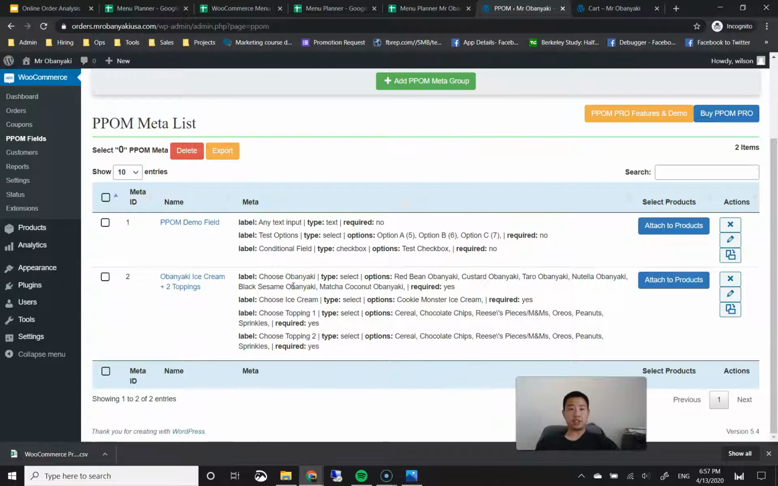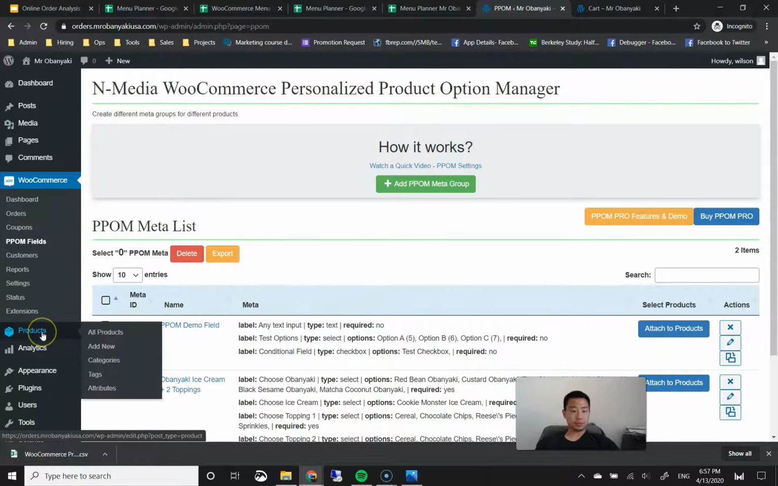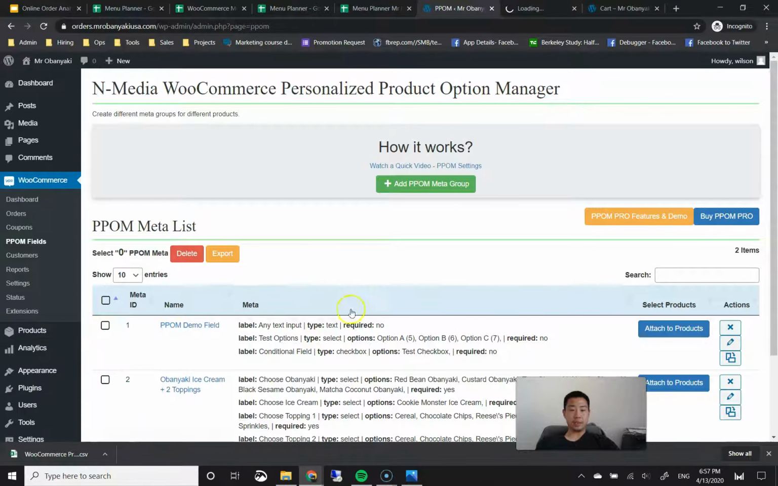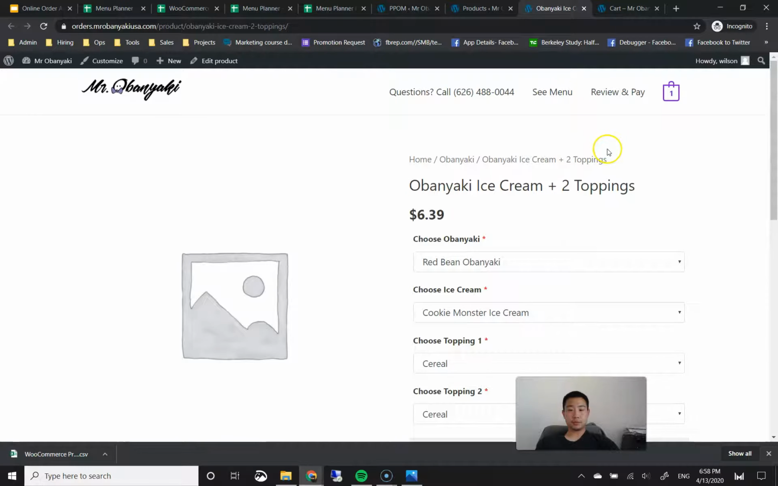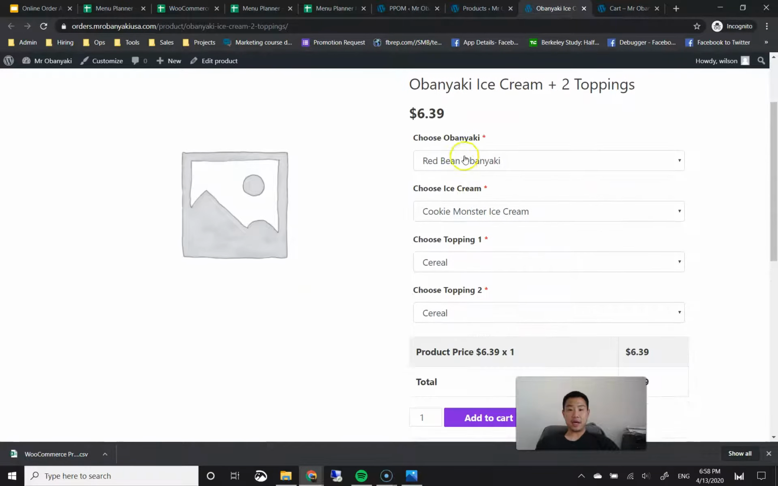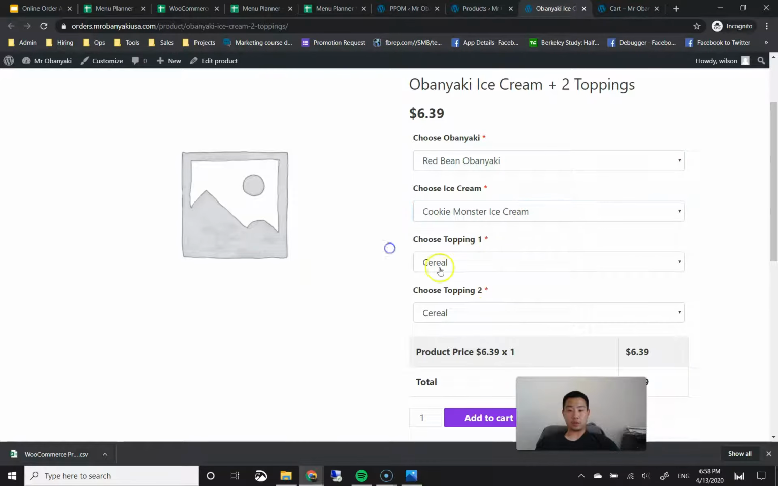We're going to go ahead and check our work first. So what we want to do is go to our products, all products. I'm actually going to open this in a new tab because I want to keep this window open as well. Then I'm going to go to my Obunyaki ice cream plus 2 toppings down here. I'm going to go to view, right click, open link in new tab. And now you can see that this has choose ice cream, choose topping 1 and choose topping 2. And each of them have their respective choices.